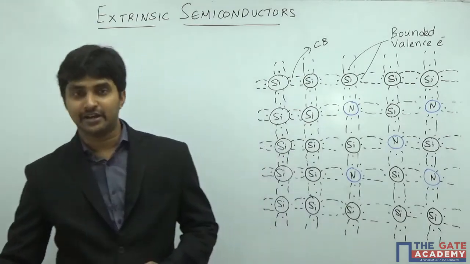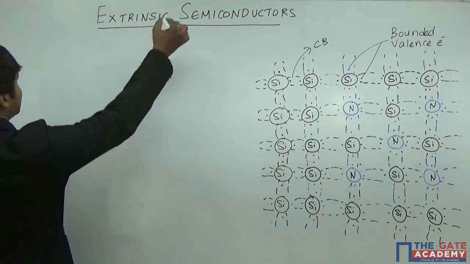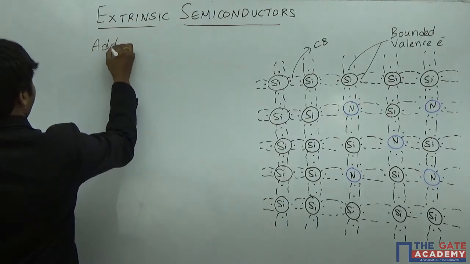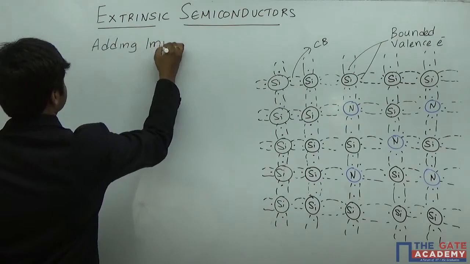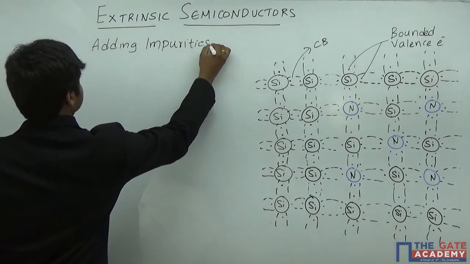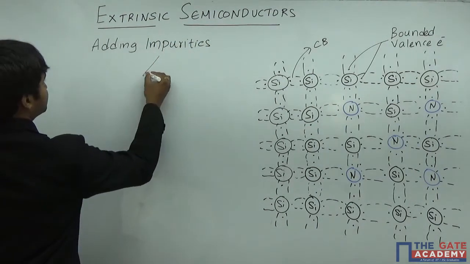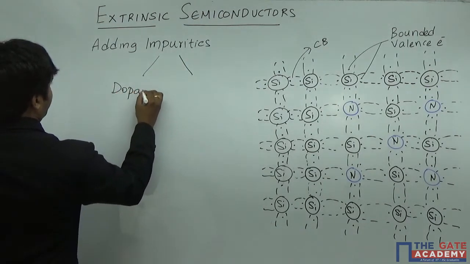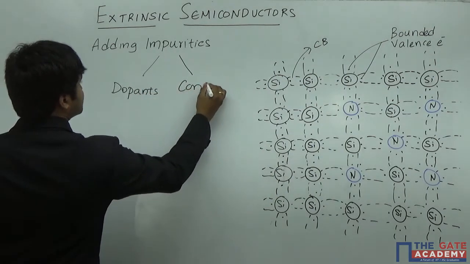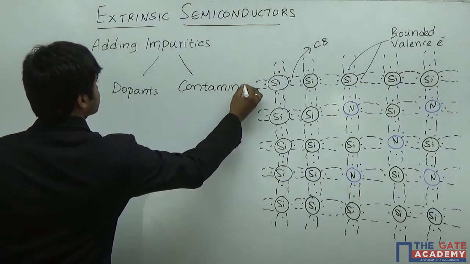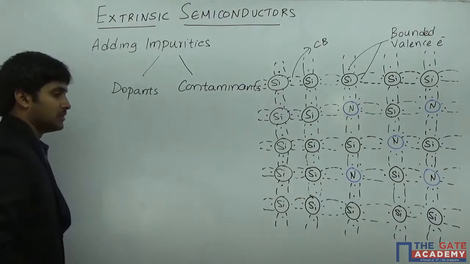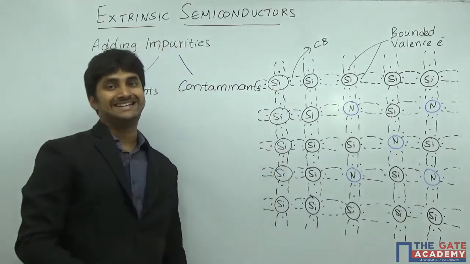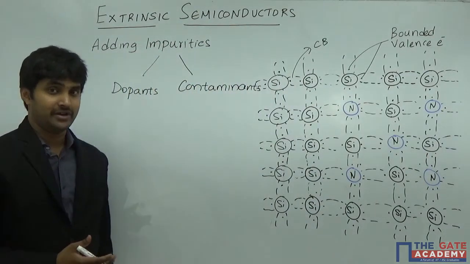So an extrinsic semiconductor is basically made by adding impurities. When you introduce or add impurities, the impurities can be of two types. One is what we call dopants, the other is contaminants. We generally use dopants, not contaminants.